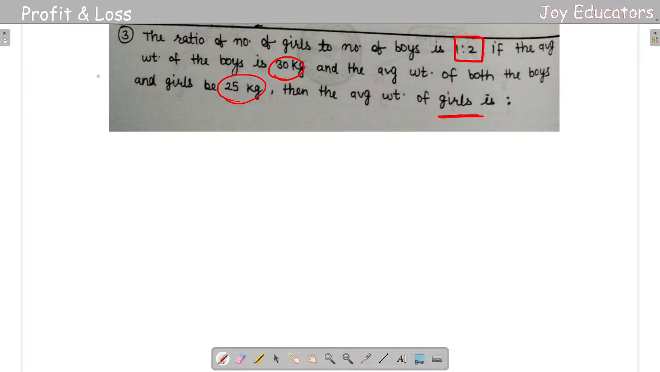So let us go into something really cool. The average weight will depend upon the number of each. So let us make it: average weight of girls to the number of boys. Girls here, boys here. Can someone of you comment that you got this answer?